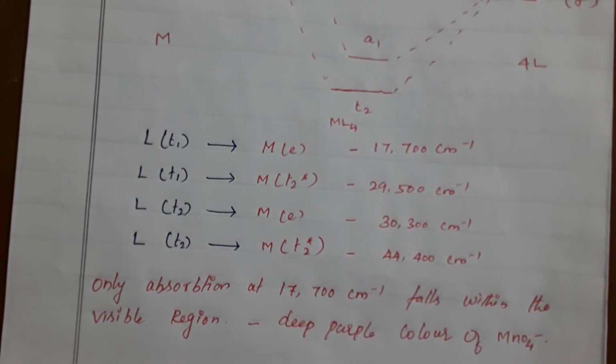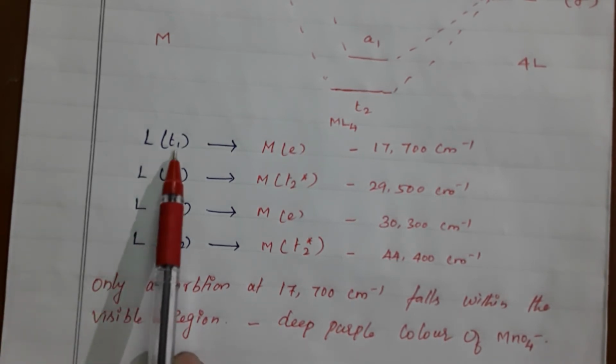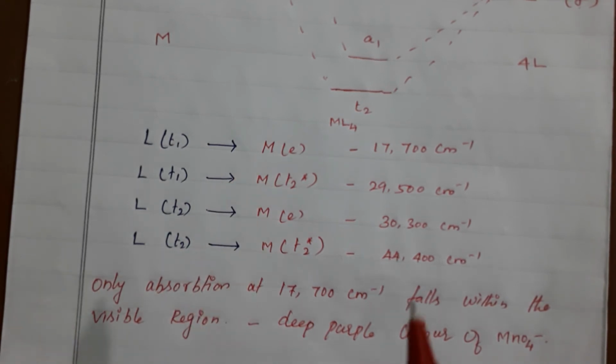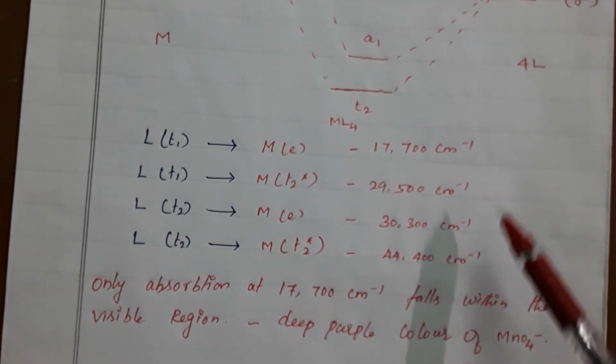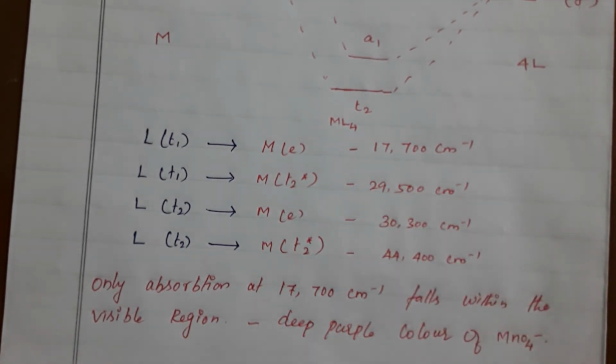This one falls within the visible region. So then only you can see that the complex has the color purple. The purple color of this complex is because of the transition from T1 to E, because that region is found in the visible region. All other wave numbers we cannot see, because these are not found in the visible region. So this is ligand to metal charge transfer.